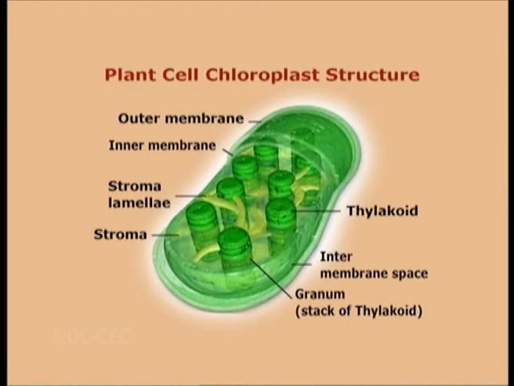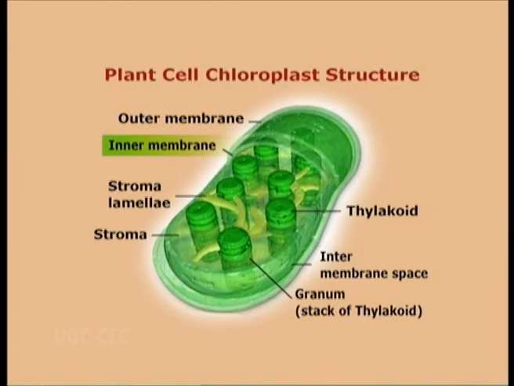The three major internal membrane partitions of the chloroplast are the outer membrane, the inner membrane, and the intermembrane space between them. They have a highly permeable outer membrane, a much less permeable inner membrane in which membrane transport proteins are embedded, and a narrow intermembrane space between them.